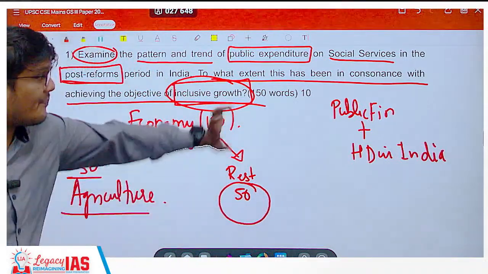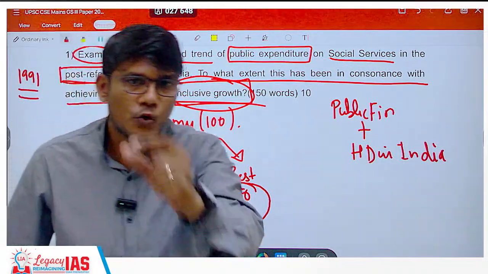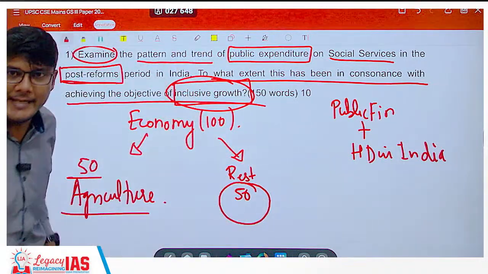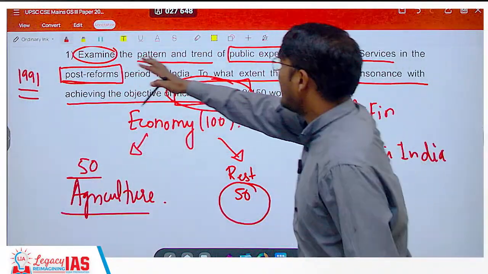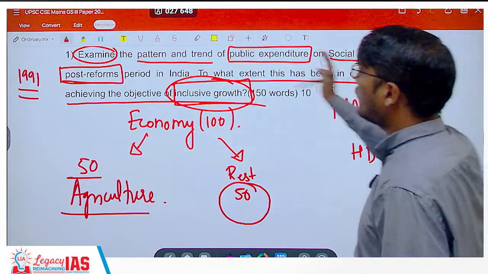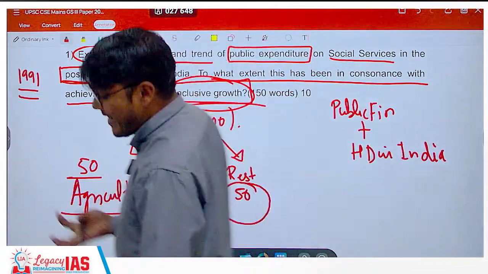Since it is specifically mentioned and they are directly asking this question, it is very easy and you should be able to have a lot of content in that. So let's see how to approach this question. First, you have to examine the pattern and the trend of public expenditure on social services in the post-reform period. So what has been the pattern? What has been the trend?